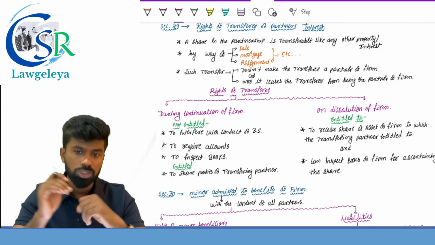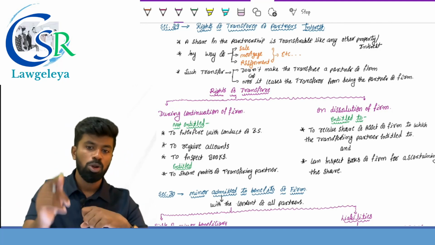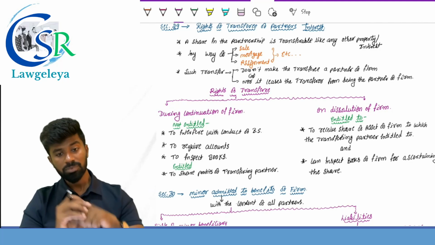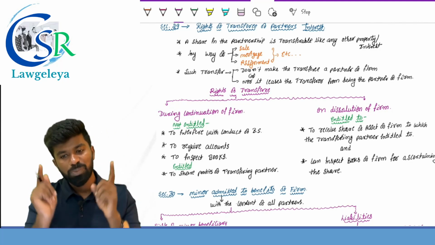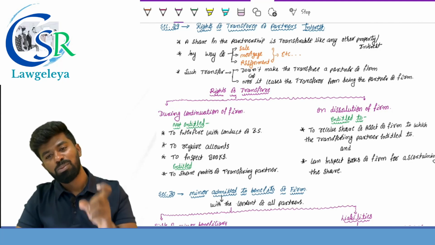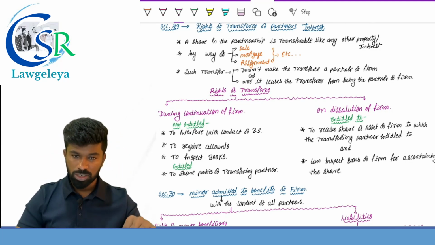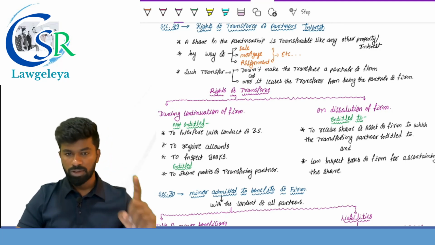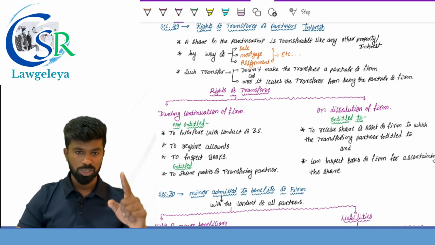But on dissolution of the firm, he is entitled to receive the share of assets of the firm which belongs to the transferring partner. And to know the share of assets of the firm, he can inspect the books of the firm. So the inspection of books of the firm, this right is available only on dissolution of the firm. During continuation, he cannot interfere, he cannot require the account, he cannot inspect the books. On dissolution, he can inspect the books. Section number 29.